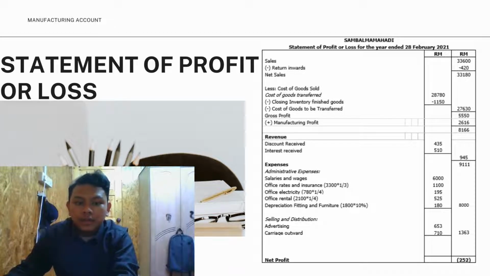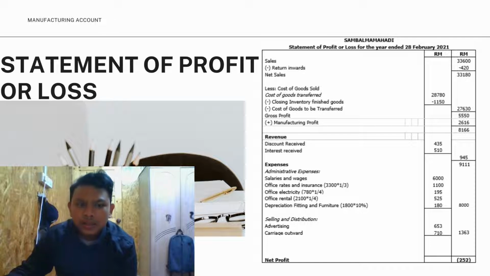Plus the manufacturing profit, which is 2,616, we got 8,166. The total revenue is 945 ringgit, and we plus it also with the manufacturing profit after plus with the gross profit, and we got 9,111.